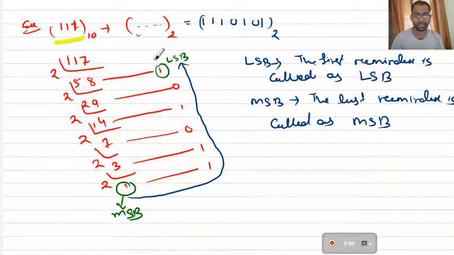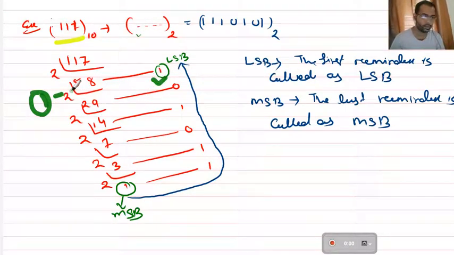As you know, whether it is an even or odd number, when you divide by 2 the remainder will always be 1 or 0. It will not be 2, 3, 4 like this. If you divide any number by 2, the remainder will either be 0 or 1. So first we divide by 2, we get 58, remainder 1.